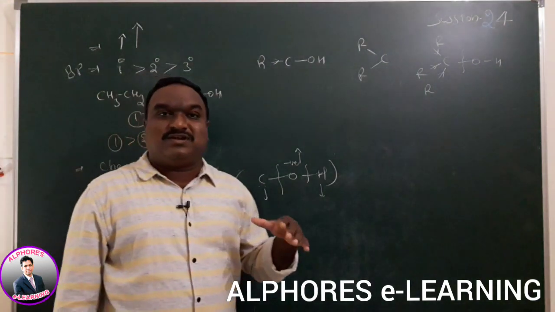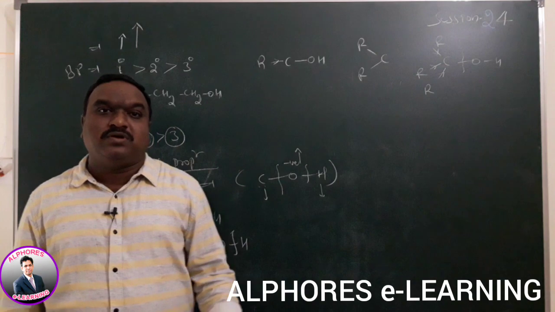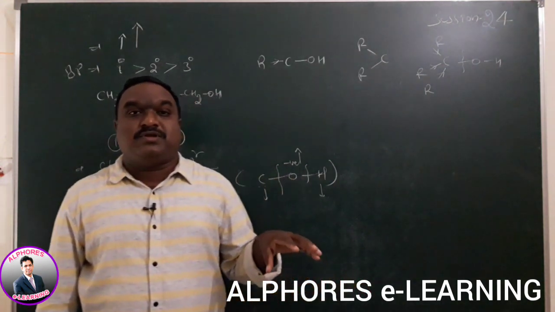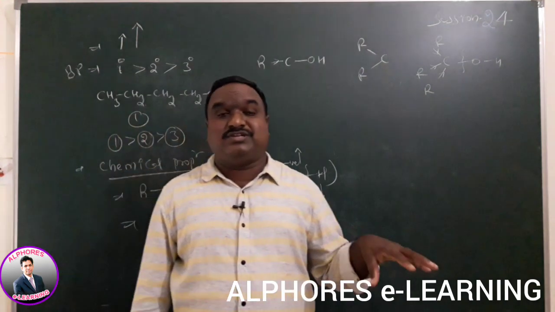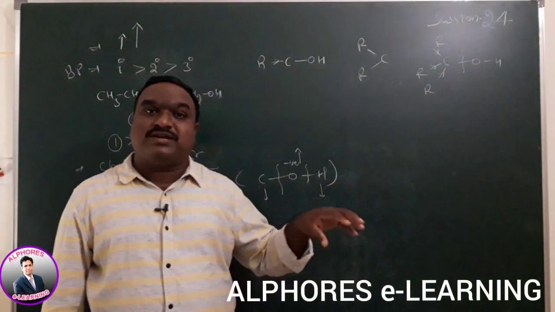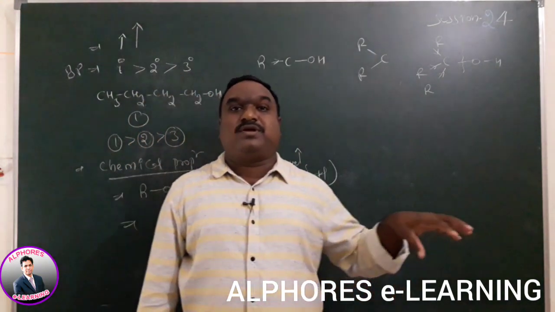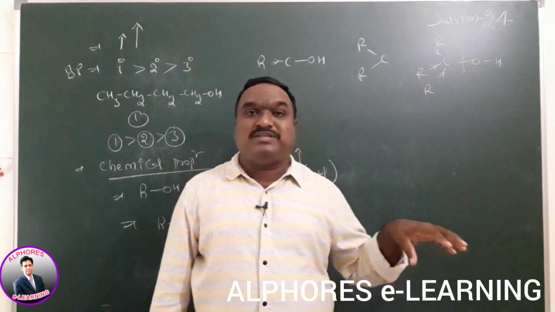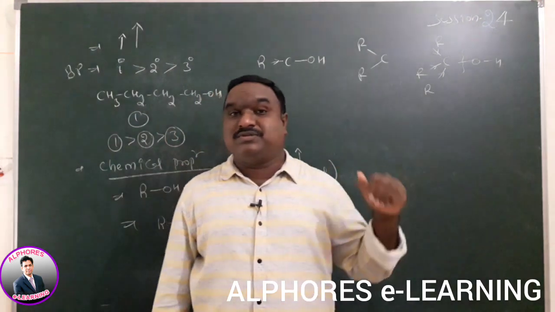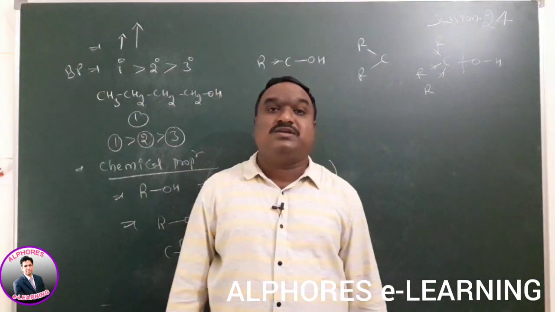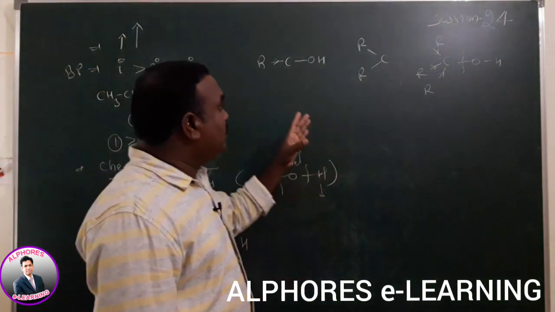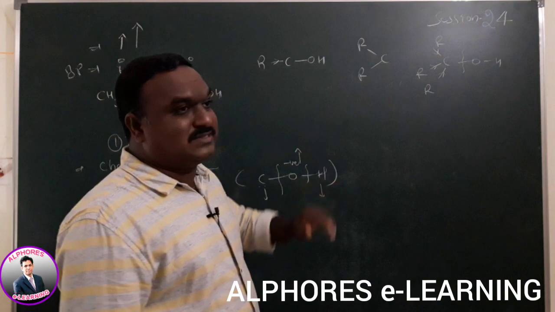We have discussed that concept in general chemistry. Based on the primary, secondary and tertiary nature we can explain stability. Tertiary carbocation stability is greater than secondary, which is greater than primary. As the number of plus I groups increases, carbocation stability increases. As the number of minus I groups increases, carbocation stability decreases. Number of examples are given in first year GOC. But we will see right now what will happen in this case.